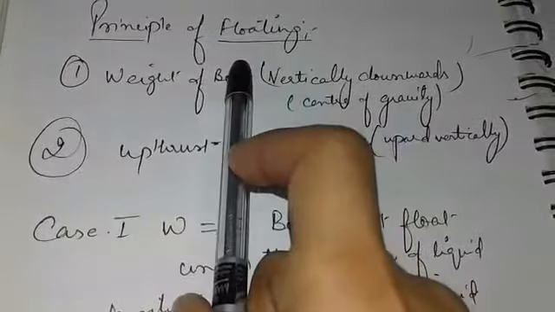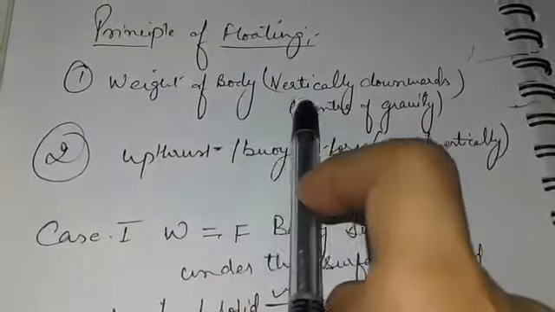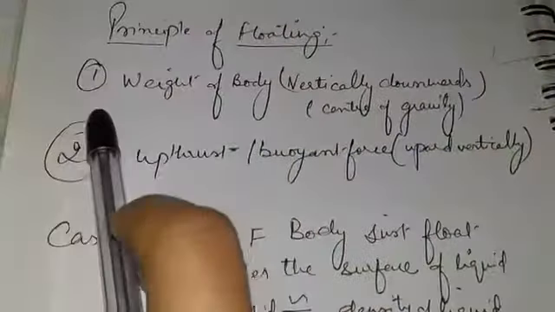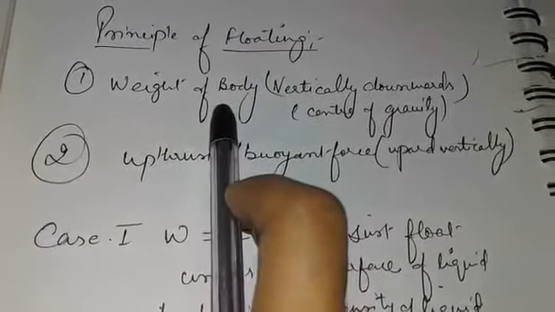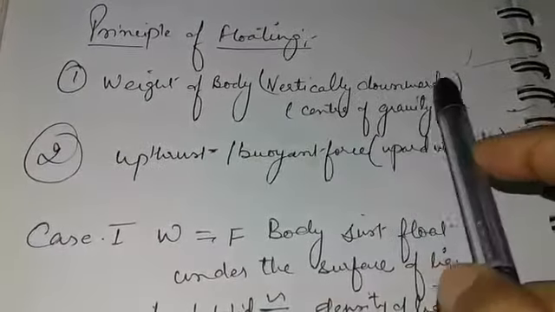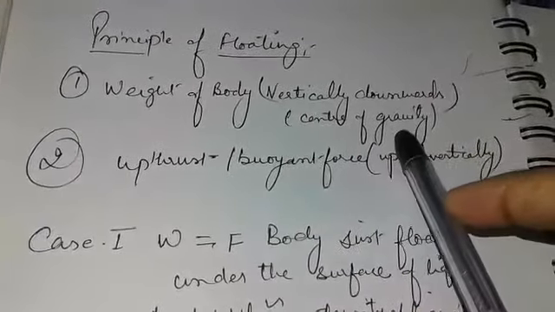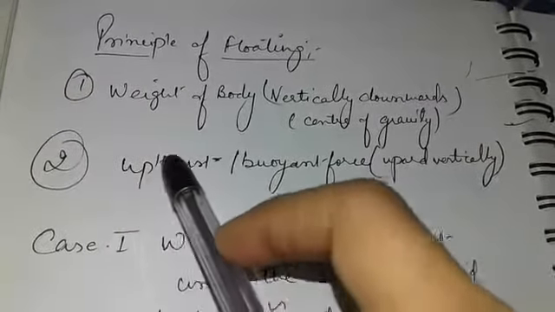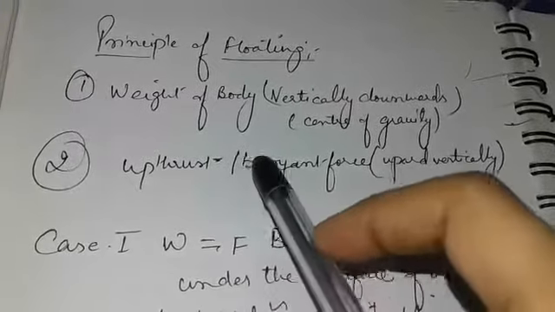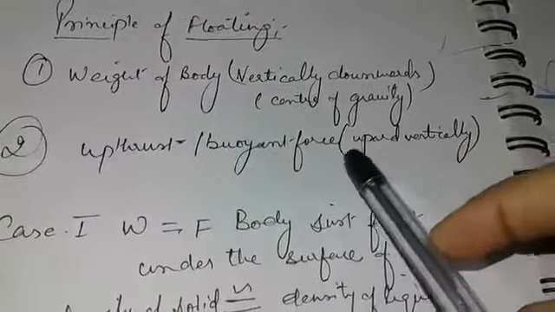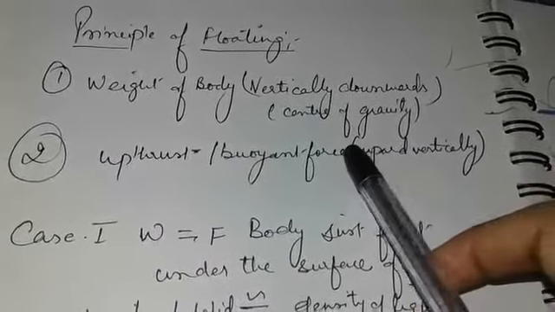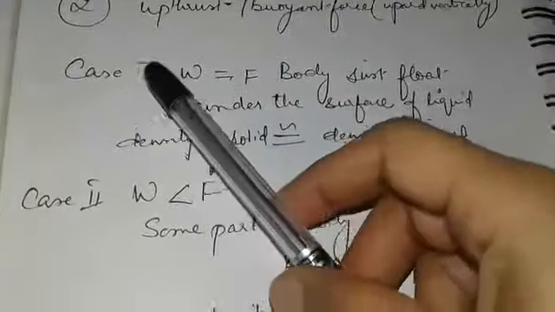Principle of floating. When a body is dipped in liquid, there are two forces that act on it. Very first, the weight of its own body that acts vertically downward towards the center of gravity, and upthrust, which is an upward force also known as buoyant force, that acts vertically upward on the body by the liquid. Now study the three cases.